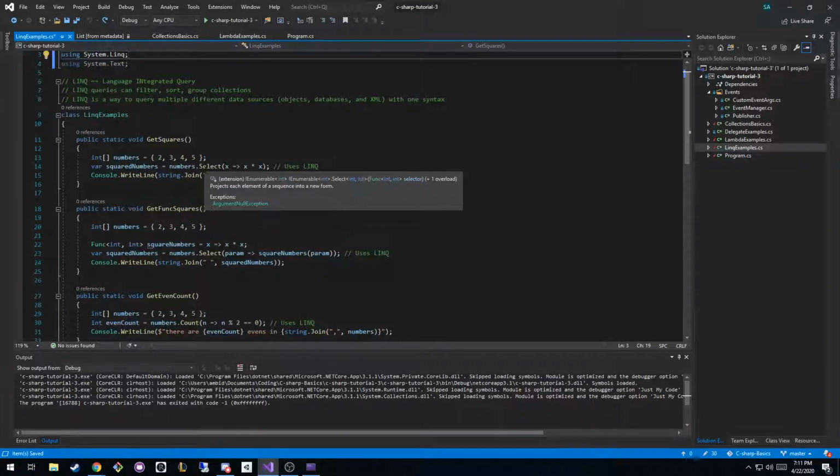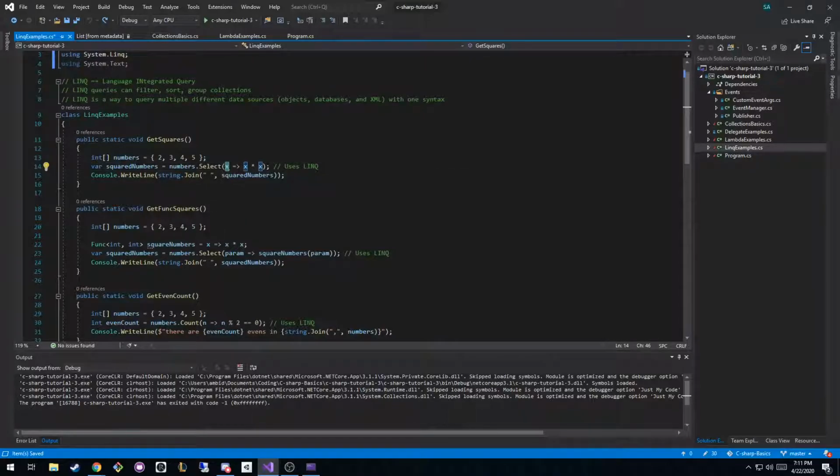So what this says is select. It's basically doing this for loop, and I want to select each one of my elements and do something with it, right? The description that it gives you is that it projects each element of a sequence into a new form. In this case, we're going to take in a variable called x. We could name it whatever, it doesn't matter. This is that lambda syntax, right? This is just the name of the parameter to that function. And what do we want to do when we return? Well, we want to multiply x by x, or take it to the power of 2, right?